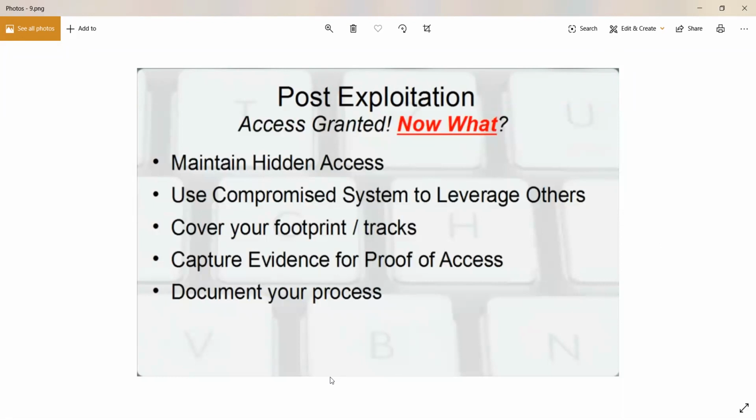Okay, so for privilege escalation, as we go throughout this course, you'll see different techniques that you can use. Again, a lot of that depends on how that system has been configured, so there's no one fixed way to do that. There are different techniques.